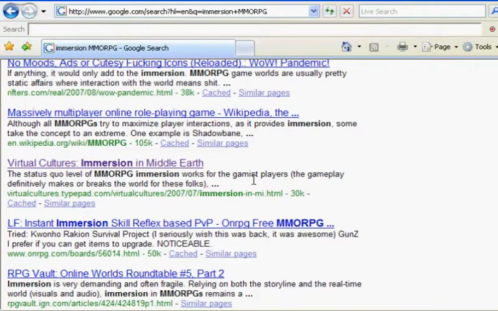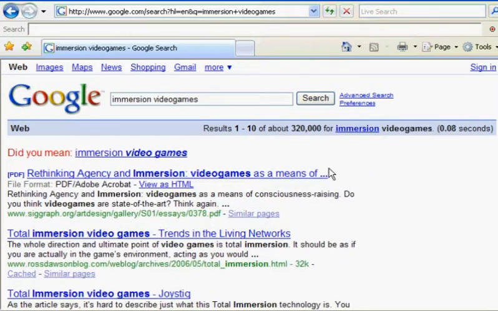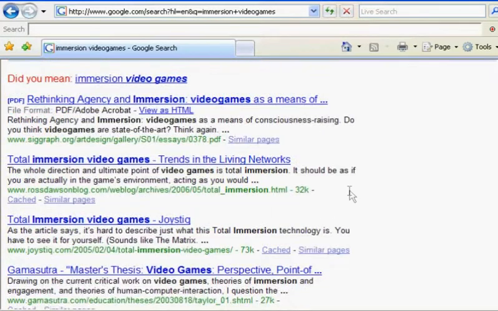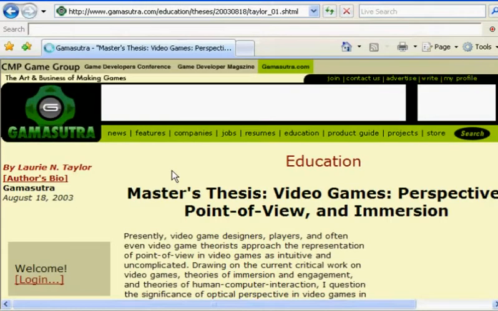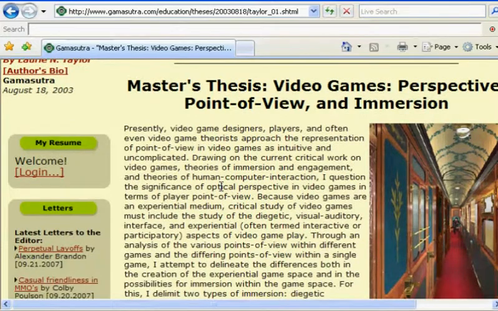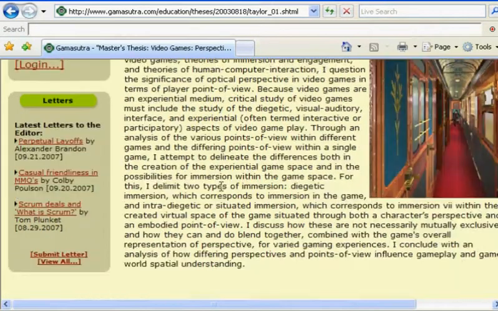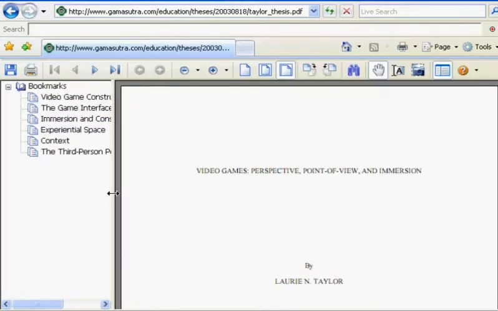my enjoyment of it. So we're going to do a search for immersion in MMORPGs, see if we can find anything. We didn't really find anything, so let's try immersion in video games, because once again, keep going bigger and bigger with your search terms. Remember, start small, go bigger and bigger. Scroll through here. Ooh, a master's thesis. So let's scroll through here. Gama Sutra, it's sort of another blog, but they also have academic research here, sort of a clearinghouse more than they actually publish it. So they just really store it. So let's see if we can find the primary source, and we'll click on the link, and there it is.